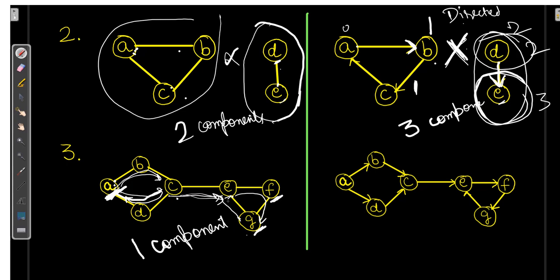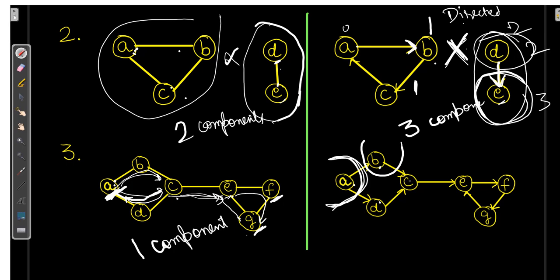Now if we talk about the directed graph, here A is connected to B. Now if we want to go from B to A, then B to C. But here we have B to C and D to C. There is no path from C to D. That means A is a separated component as it is not connecting here. Now if we talk about B to D, let's check it out from B to D. B to C, yes, there is a path. C to D, no, there is no path. Either way, B to A, there is no path. So we will divide this also.